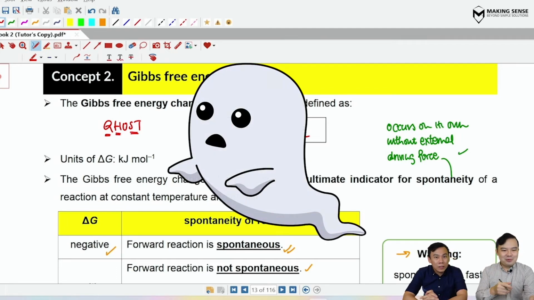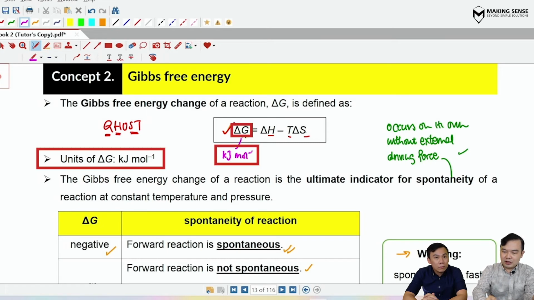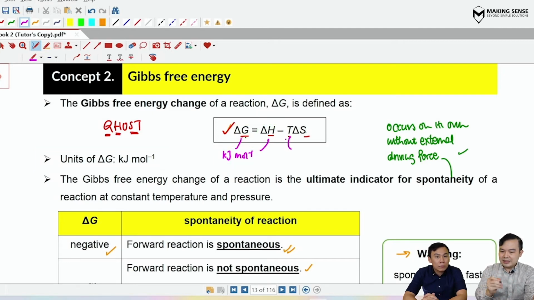Okay, then moving on, if I take a look at this formula, one of the important things to pay attention to is the units of the equation. First things first, you must understand that delta G always has the units of kilojoules per mole, and you realize that from the previous chapter, delta H also has the same units. Now, the second part over here, there's a T. This T is what we call the absolute temperature, and the units for absolute temperature is Kelvin.